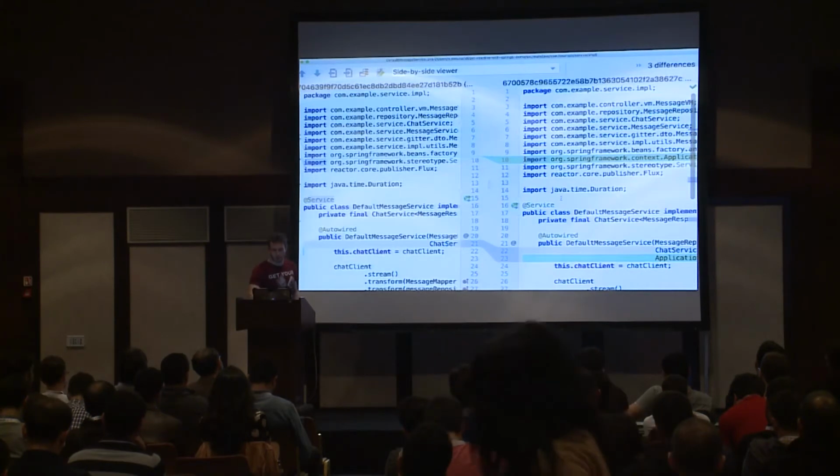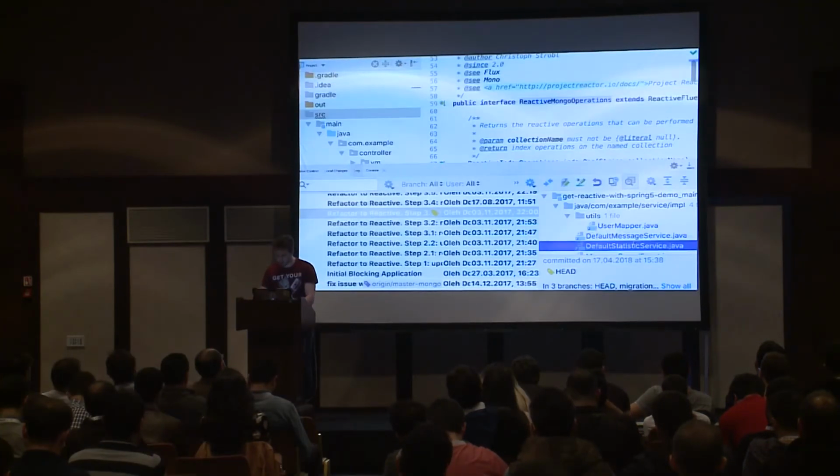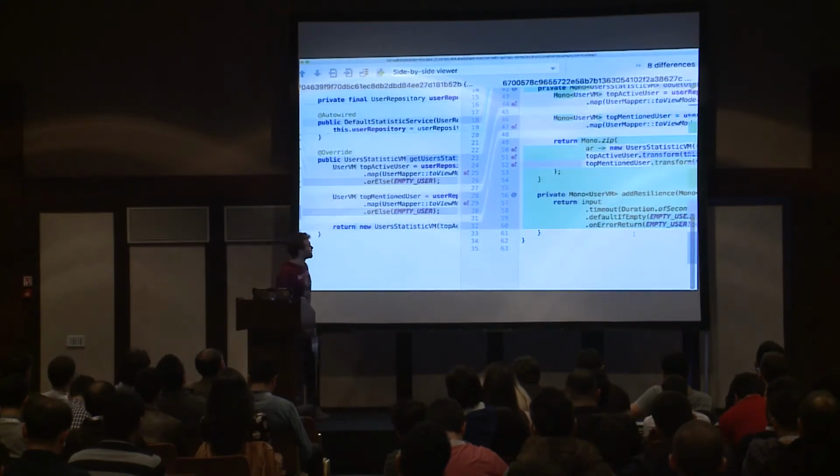Here we have a lot of changes. Not here, but here. And that's a small problem, because we have to rewrite almost everything from scratch. But that's fine. That's all we have to do.